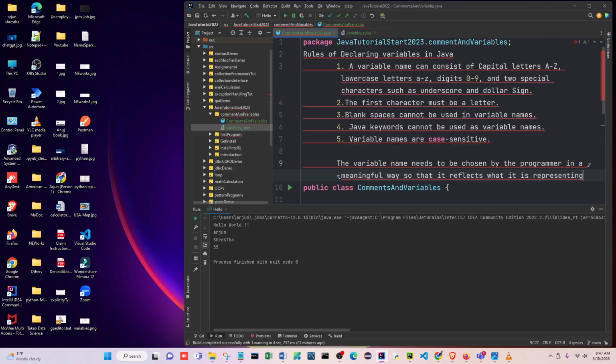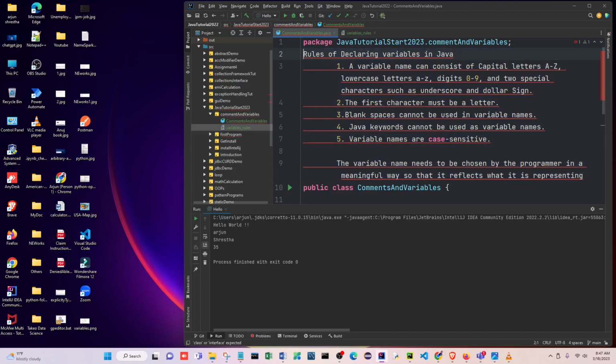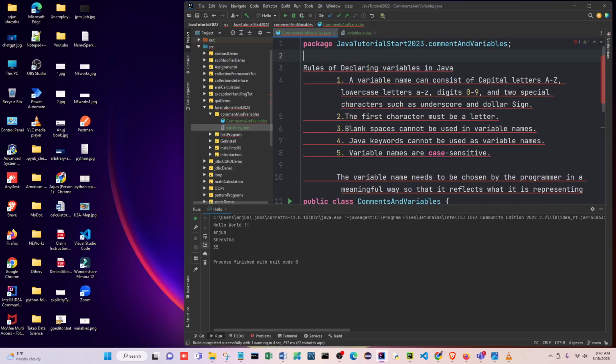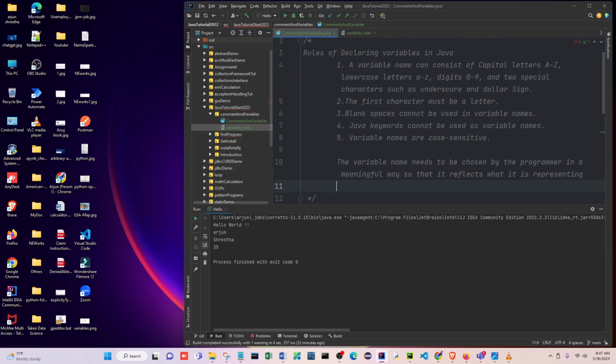Okay, so I told you last time how to comment, right? Just select this one, Control slash. If you do this, everything comes this way also. Otherwise, put slash asterisk here, and all the way down here asterisk slash.